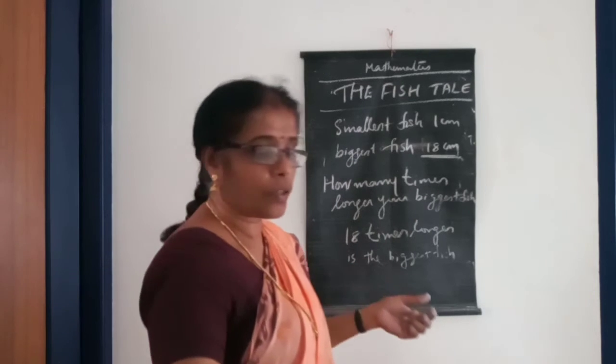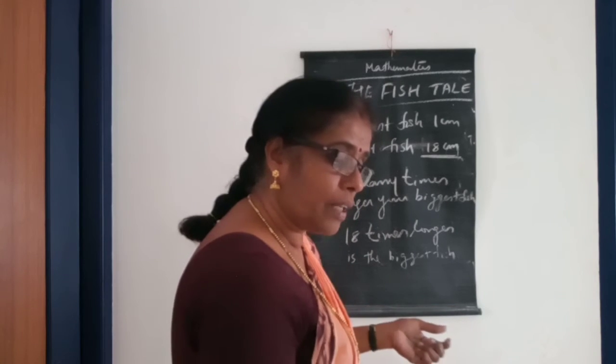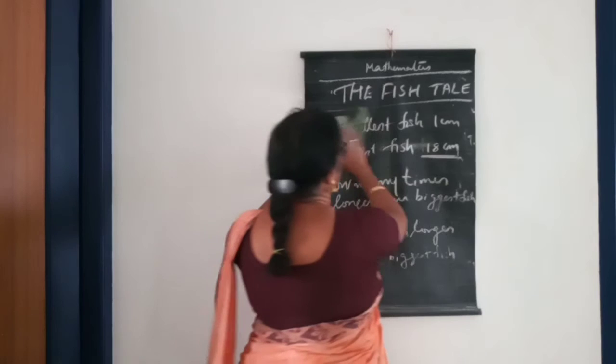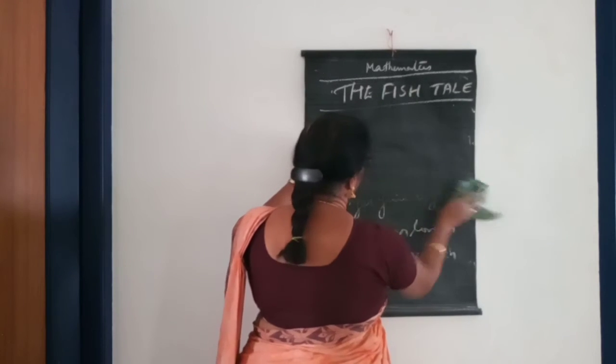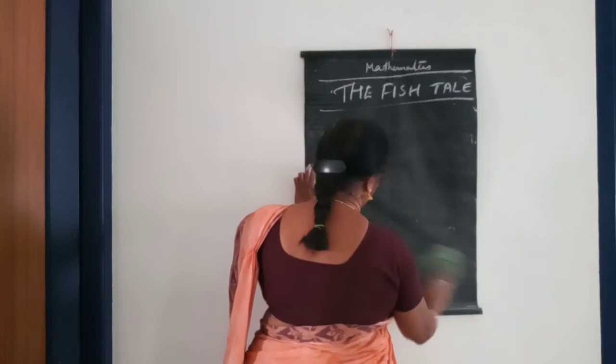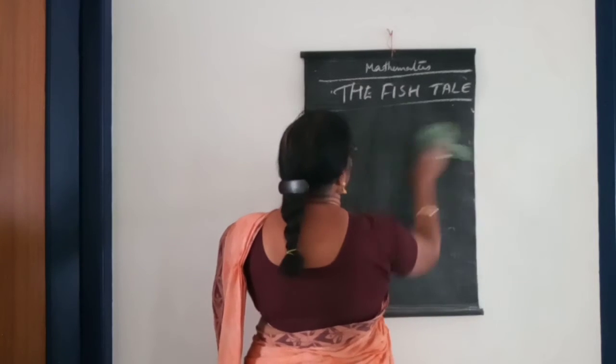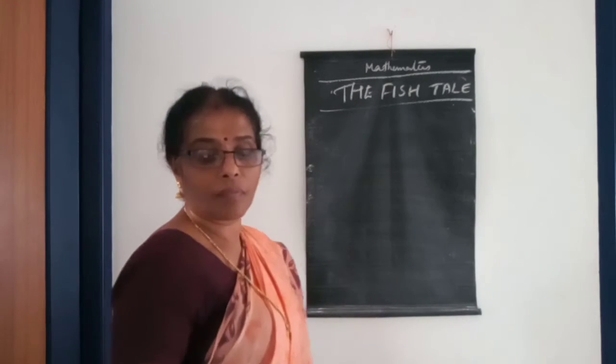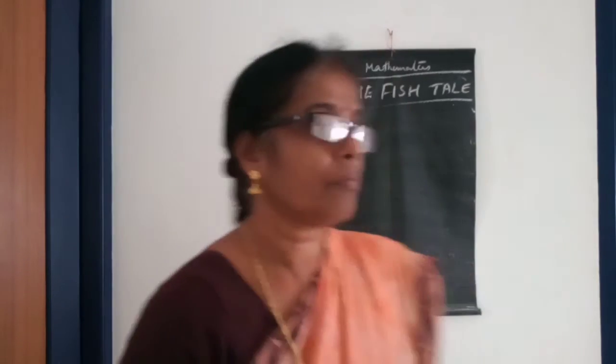Okay. Then next one here is telling one whale shark is 18 meter. Listen here.